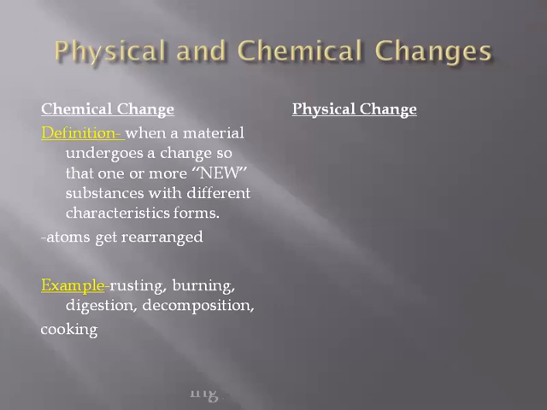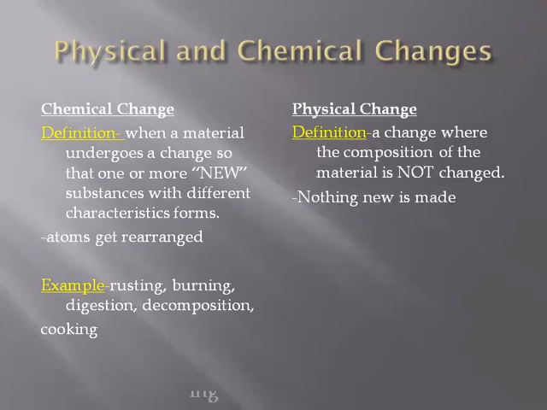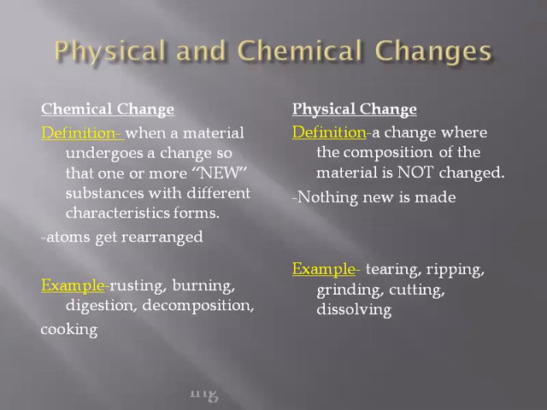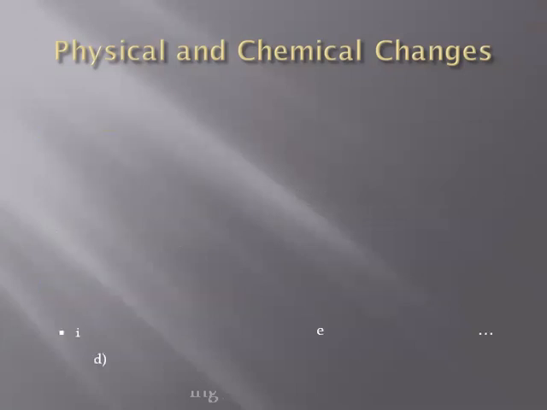When a material undergoes a change so that one or more new substances with different characteristics are formed, in chemical change, atoms get rearranged. That is why new substances are formed. A change in which the composition of a material is not changed and nothing new is made is a physical change, and a few examples are here.